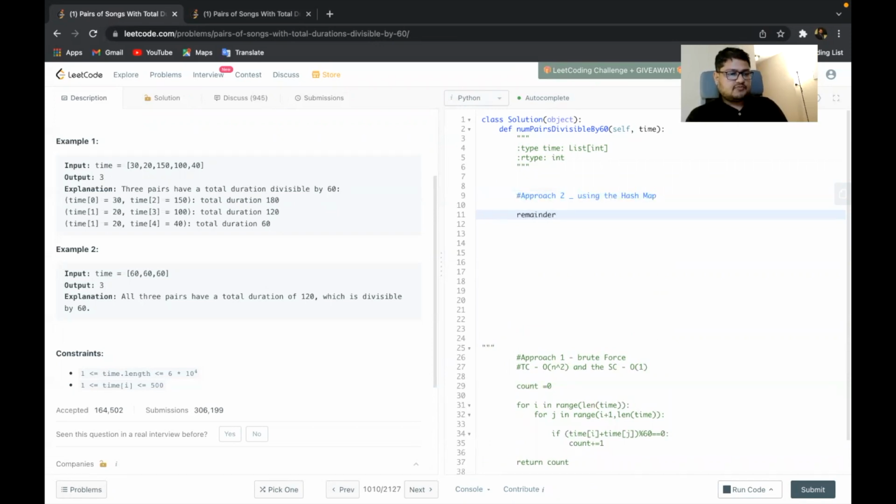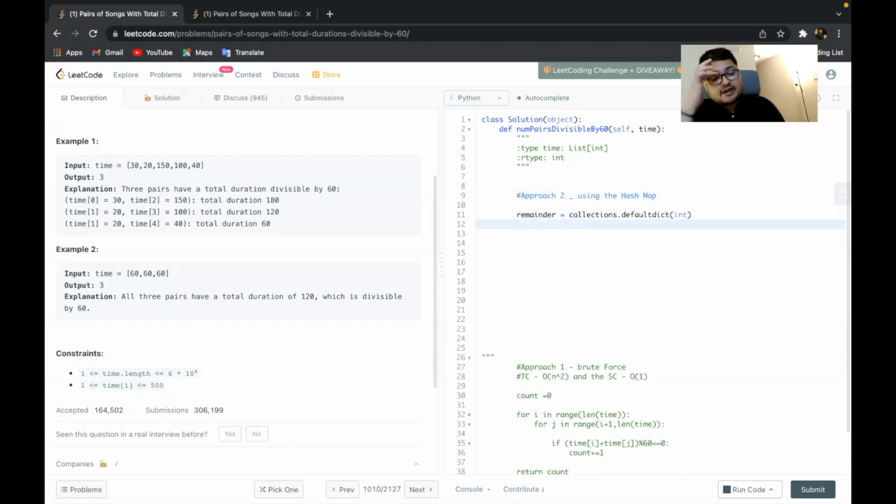So we'll create a hash map of remainders, and instead of a regular one, we are using defaultdict. The reason for using defaultdict with integer values is that if the remainder is not present, defaultdict will automatically give 0 as the value. Otherwise, in the case of a regular hash map, it will throw an error, which is not good in our case, because we need some sort of value sent back if the remainder is not there.